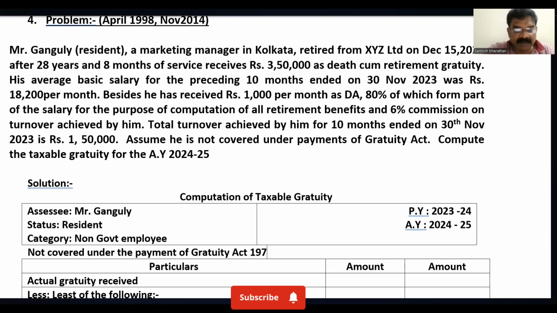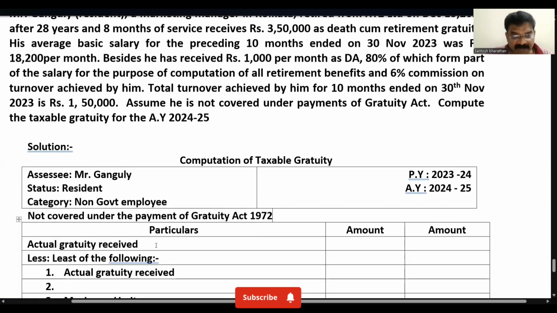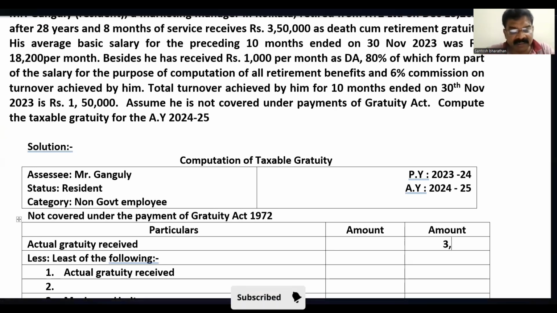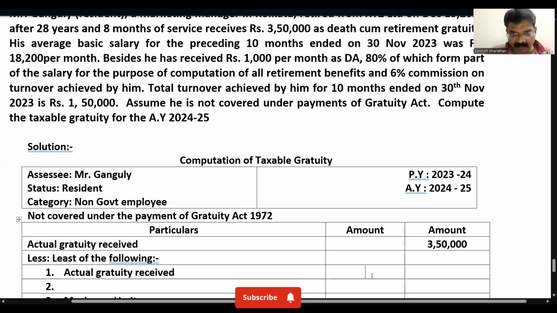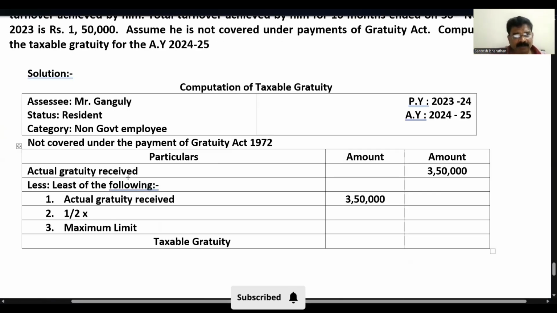Under the Payment of Gratuity Act 1972, we'll solve the problem. How much gratuity has he received? 3,50,000, so I'll mention it directly as in the problem. Here it is death cum gratuity, so again, least of the following. Actual gratuity received is 3,50,000. Since he is not covered under the Payment of Gratuity Act 1972, it is half into average salary.